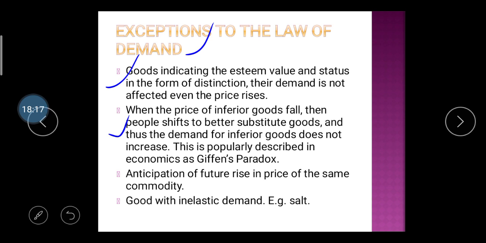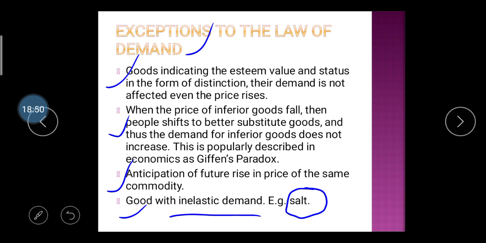Next, anticipation of a future rise in the price of the same commodity. Then, goods with inelastic demand, for example salt. Inelastic demand is considered in part 3, the elasticity of demand, right? So what is the meaning of it? I will simply give you the meaning. If the price of the product decreases, we do not demand more of it. For example, if the price of salt decreases, we do not consume more salt, right?